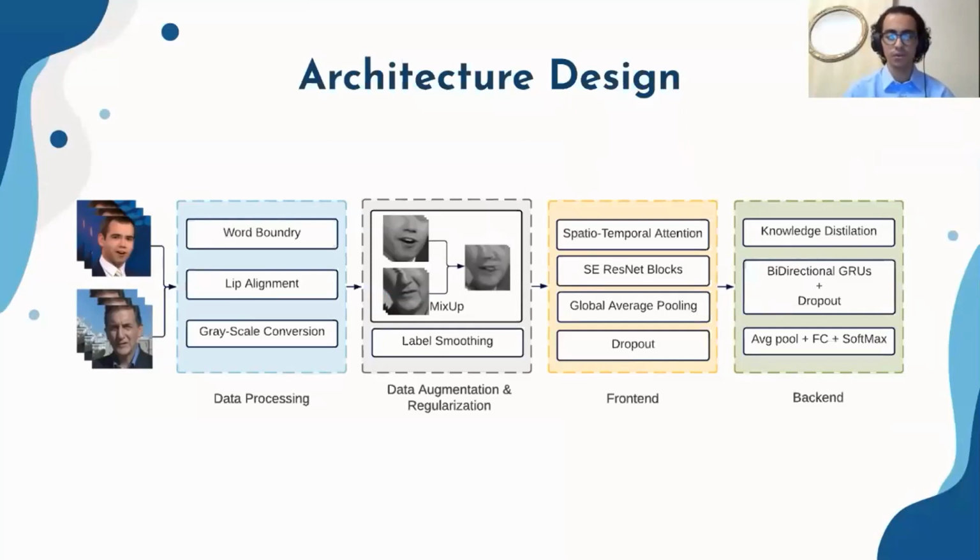Our main contributions are threefold. First, we added lip alignment in the pre-processing to allow the model to focus on the lip movement rather than the pose variation. Then we introduced spatio-temporal attention in the front end to better extract the visual feature. And finally, in the back end, we integrated knowledge distillation. We integrated sequence level and frame level knowledge distillation to leverage audio data in the training time, a feature which has not been utilized in prior word-based work.